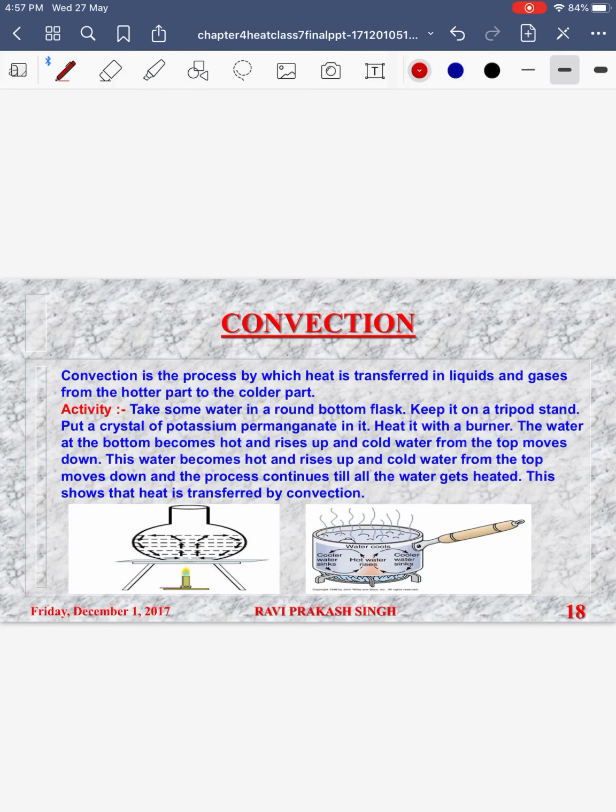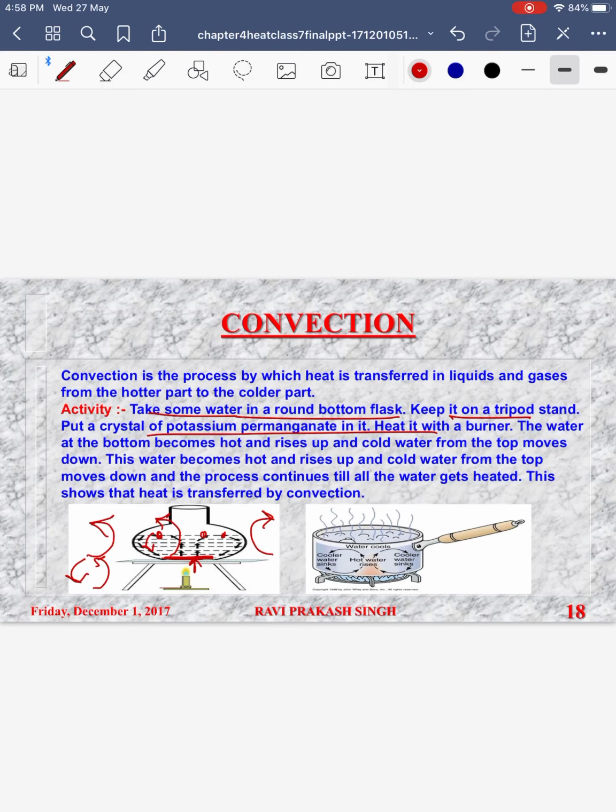Next is convection, the mode of heat transfer in liquids and gases. Whenever we heat liquids and gases, like suppose you are taking some water in a round bottom flask and you heat it on a burner, you will find that currents start setting up in the flask, because the molecules closer to the flame get heated up. The heated molecules are always lighter, so they move up. The upper molecules, which are colder, are dense and heavy, so they come down. As a result, currents start flowing in the hot water.